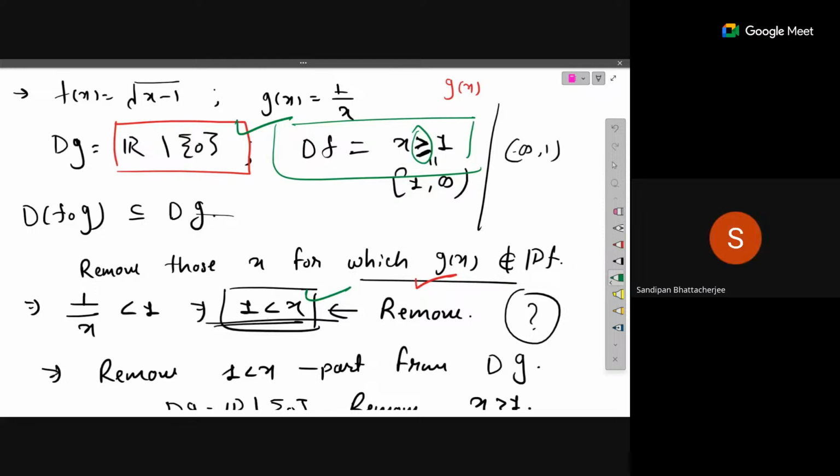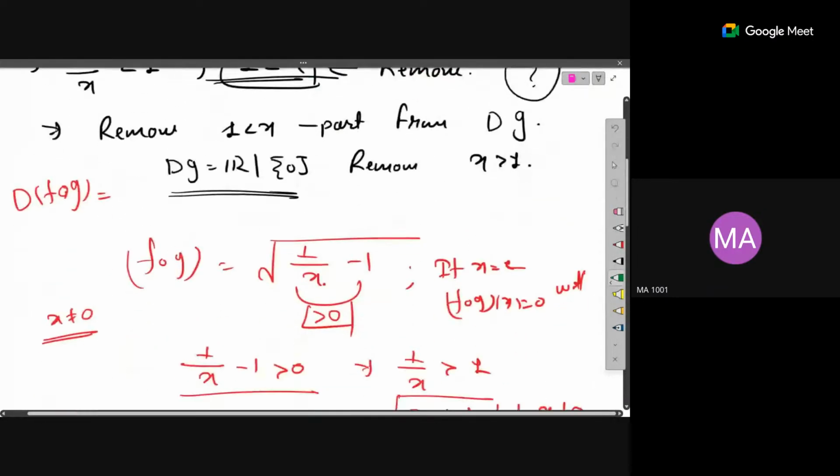Yes, exactly, that is what I am removing. But why do we need to remove the negative numbers? Ma'am, it is because f of x should be greater than 0. Yeah, f of x is greater than 0, that's correct. Okay, I'll think about it and let you know.